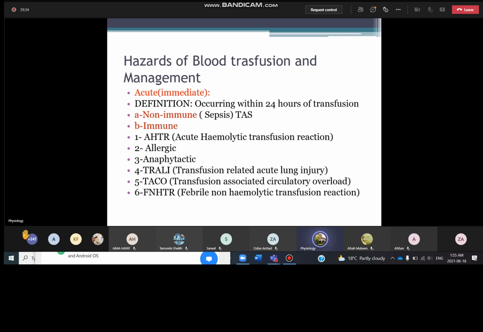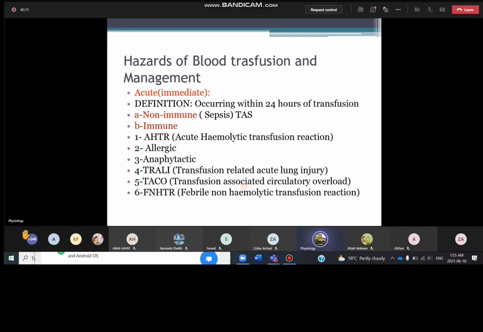So we are going to discuss what are the hazards of blood transfusion or what reactions can occur in case of a transfusion. The transfusion reactions are divided into two categories. One is acute, that are the immediate reactions, and one are the late or the delayed reactions. And what is the cutoff limit? How do we decide the reaction is acute or delayed? The reactions that occur within 24 hours of transfusion are the acute or immediate reactions, and the reactions that occur after 24 hours of transfusion are categorized as late or delayed reactions.